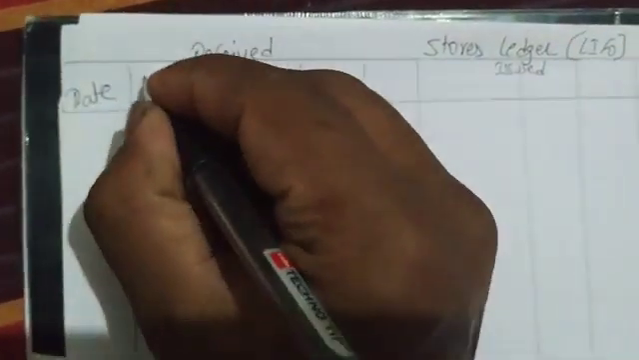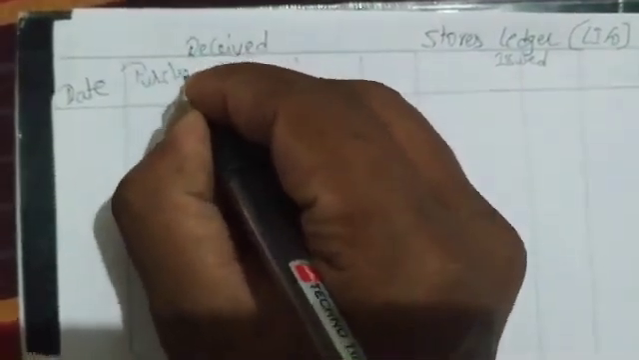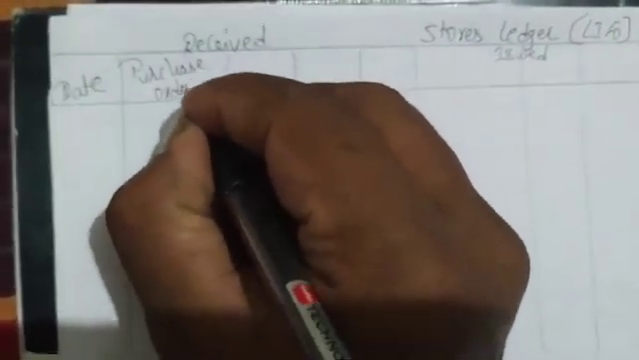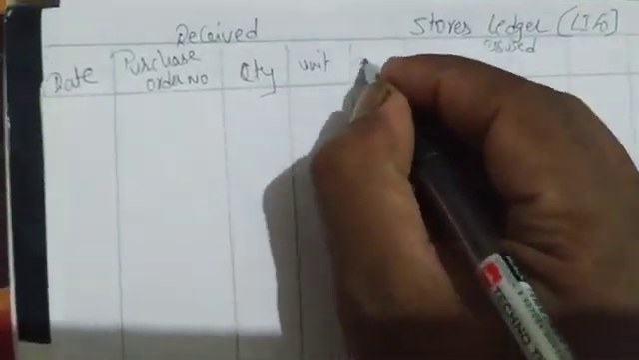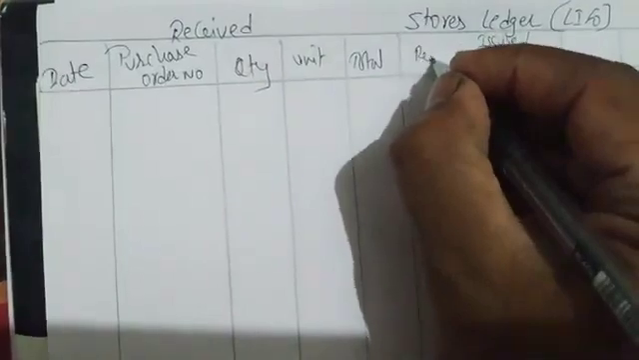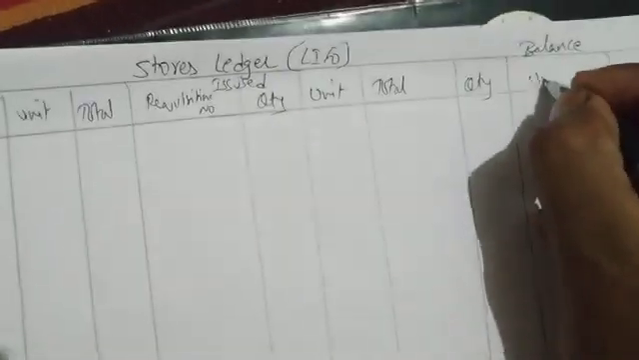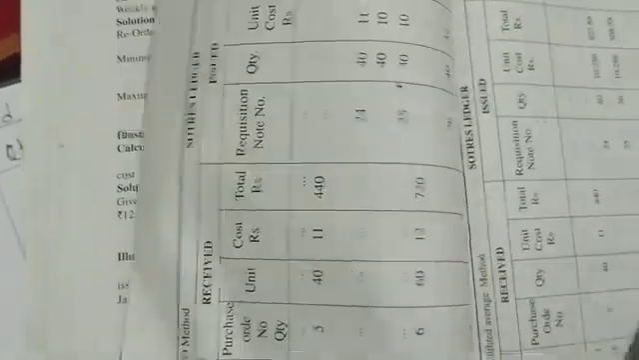Date. Purchase order number. Quantity. Unit. Total. Requisition number. Quantity. Unit. Total. Same. Quantity. Unit. Total. For writing, the format is very easy. Okay. When you practice, you'll do it very easily. You can easily write formats.